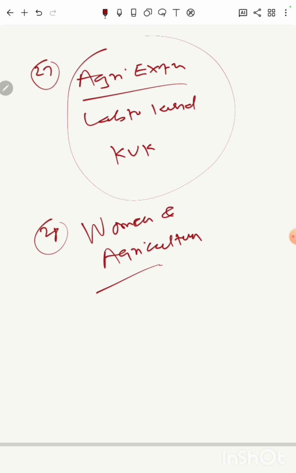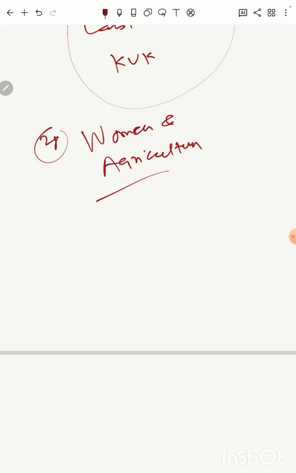So what is the percentage of women working in agriculture? How much percentage of contribution to agriculture is done by women, and to the GDP? Land holdings by women. Then how many women cultivate agriculture?